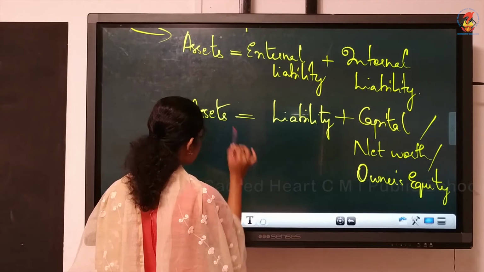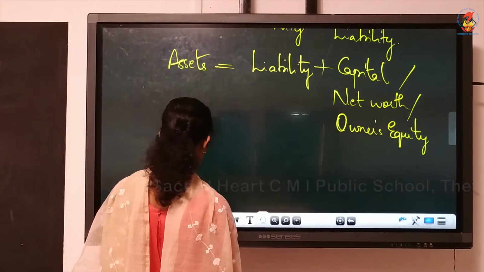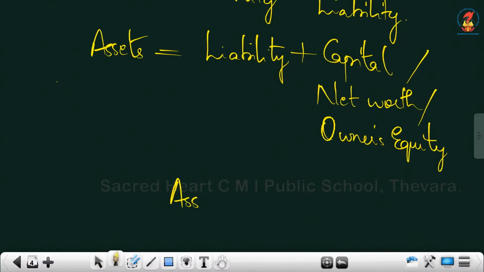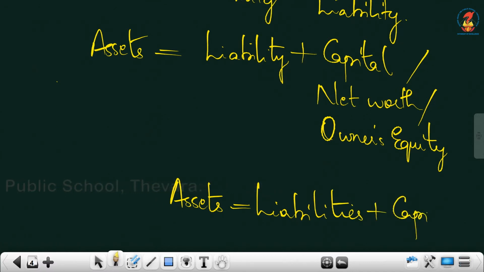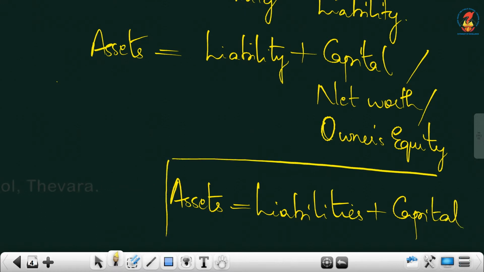So what is the accounting equation actually? Finally, we can write the accounting equation. It is assets is equal to liabilities, meaning external liabilities. Though we are not specifically mentioning it, it is external liabilities, plus capital, that is internal liability.